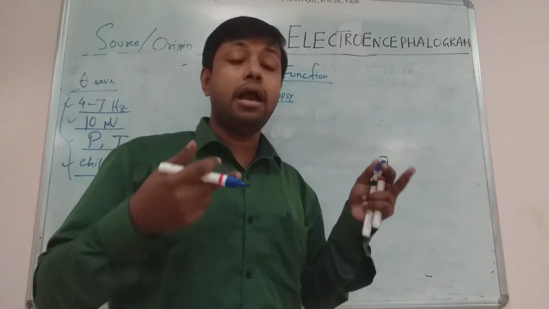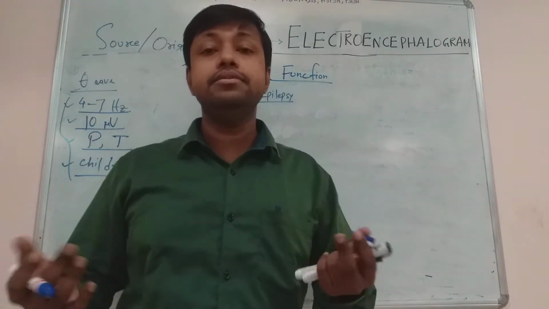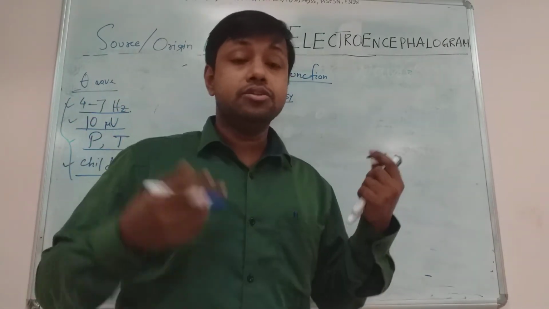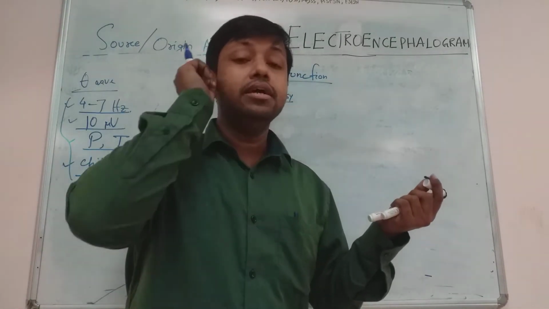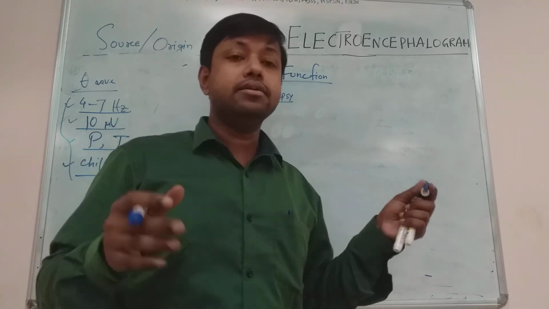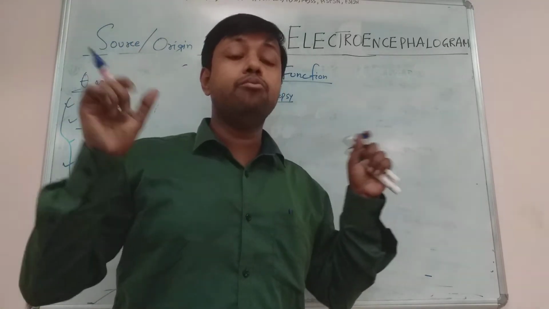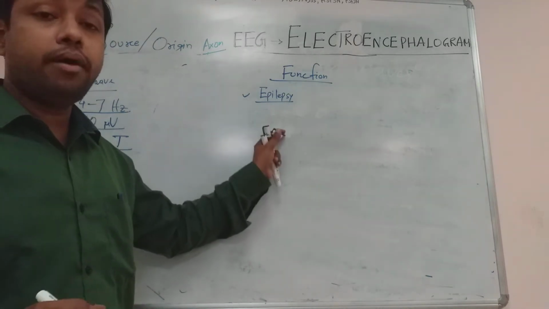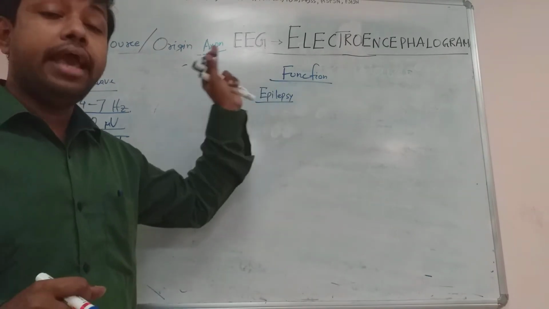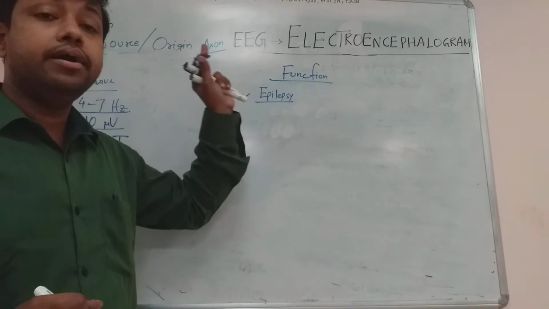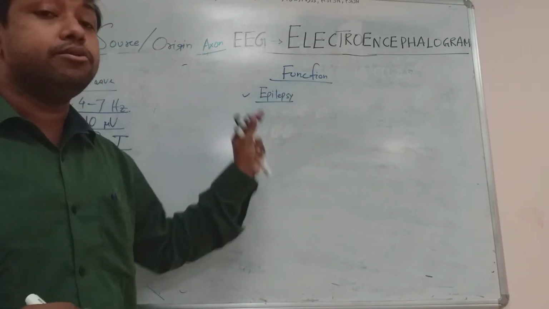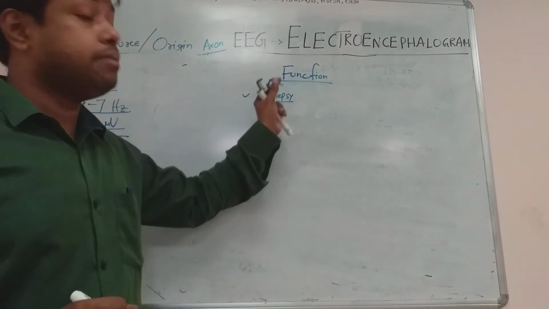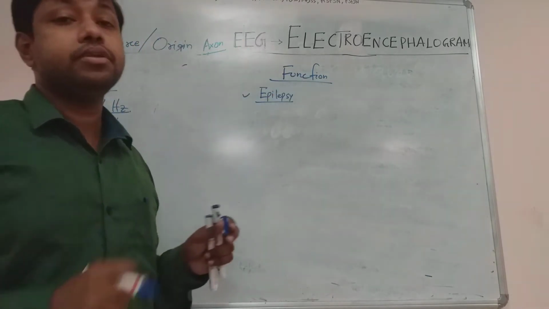paroxysmal, meaning sudden, hyperactivity. Examples are a sudden increase in muscle tone, sudden clenching of the teeth, sweating, and change in autonomic activity. So these activities are whole body shaking, whole body movements. This can be seen in epilepsy. This is because of paroxysmal hyperactivity due to abnormal discharge of the cerebral neurons, not normal, abnormal discharge of cerebral neurons. And epilepsy can be diagnosed by using EEG, which shows a special type of pattern.